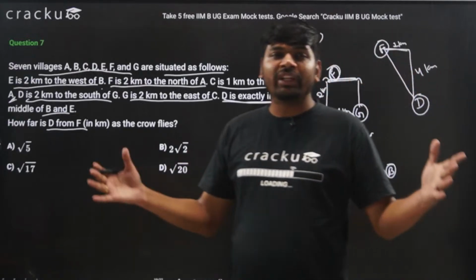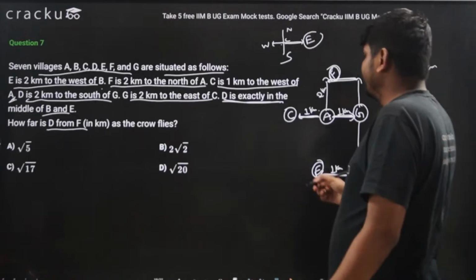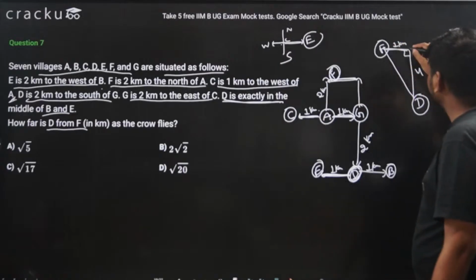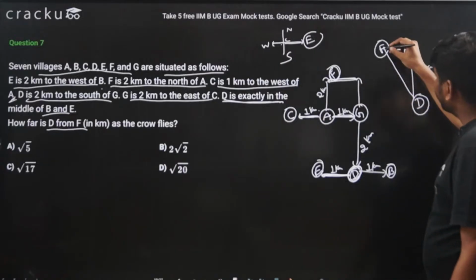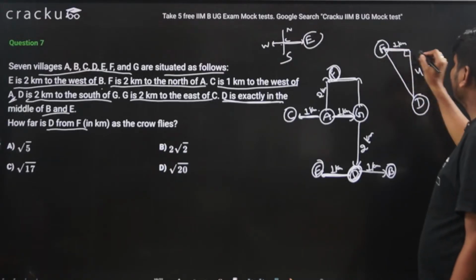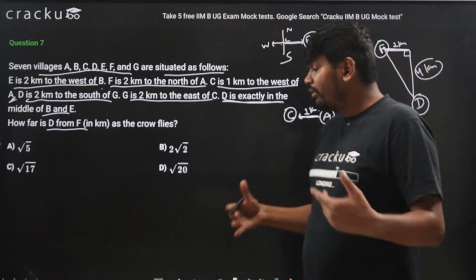Using Pythagoras theorem we can easily find. What is Pythagoras theorem? In a right angle triangle, this is the hypotenuse, so the sum of squares of 1 and 4 will be equal to the square of the hypotenuse.